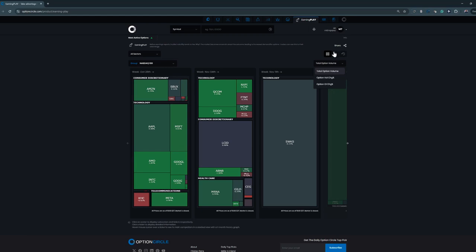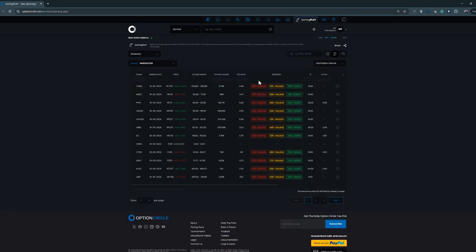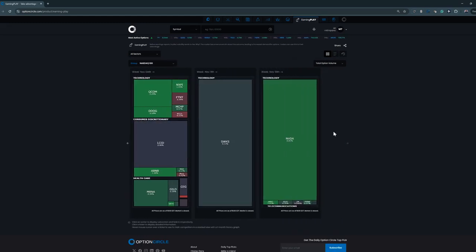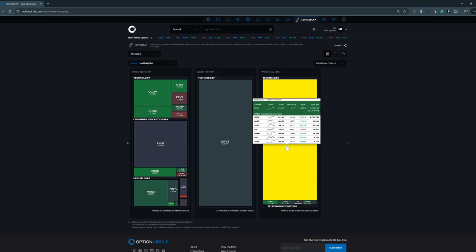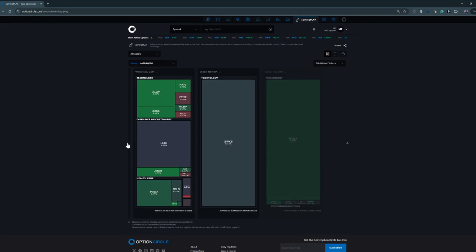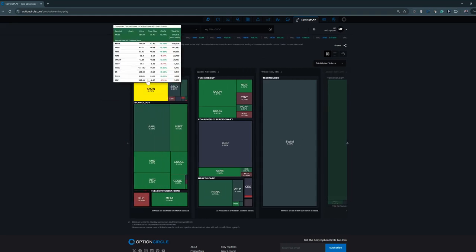You can also go into a list view if you like, and then you'll have the 52-week range, option volume, put call volume ratio, sentiment, IV, and IV change as well for all those tickers. If you want to look at the fourth week, simply click on the arrow and that'll bring you over there. And that week, the big one, NVIDIA. Let's go back though to next week. Let's see if we can find something that we'd want to play.